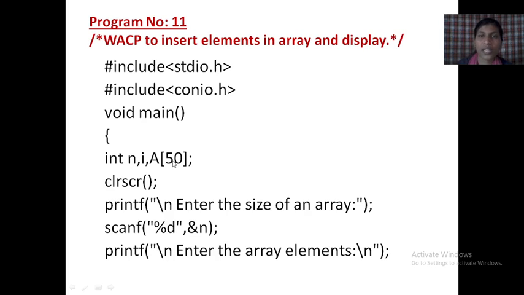So this is the size of the array, whatever number of values you are using in your program. If you want to use 10 numbers or 20 numbers, write down that much size for the array. It is called a homogeneous collection of data. I want 50 data here, so a of 50. If you want 10, then a of 10, like this.